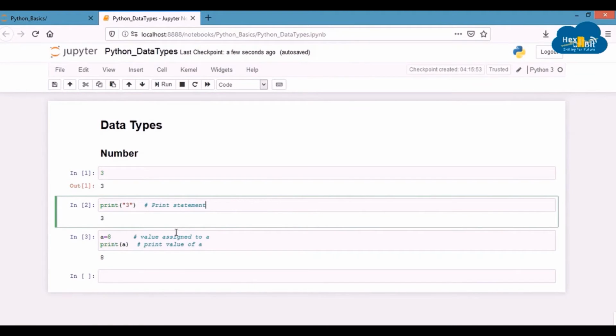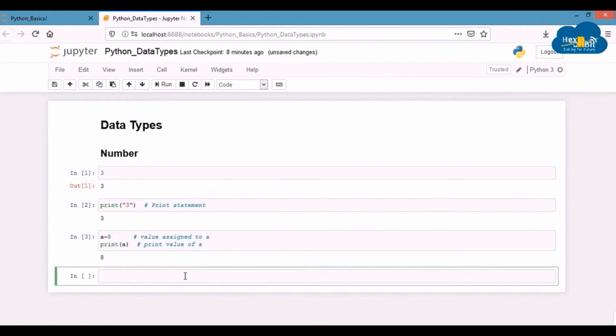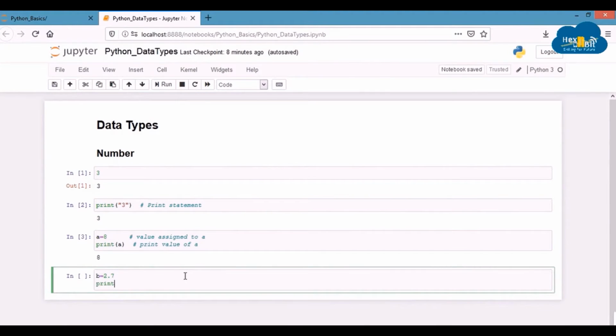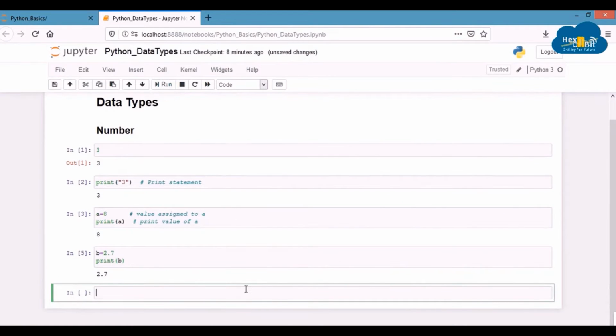Similarly, we can assign decimal numbers to variables. Decimal numbers are called the float data type. So let's write b equals 2.7. You can choose any decimal number you want. And let's print it. You can see that the number has been printed. As I mentioned, a is an integer type variable and b is a float type variable.